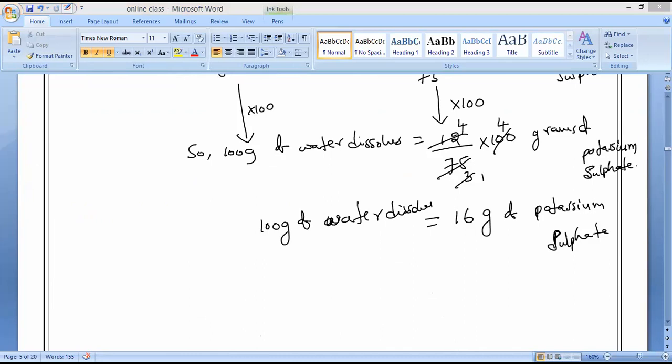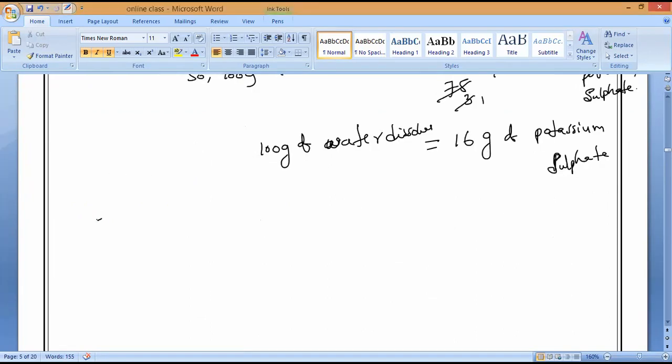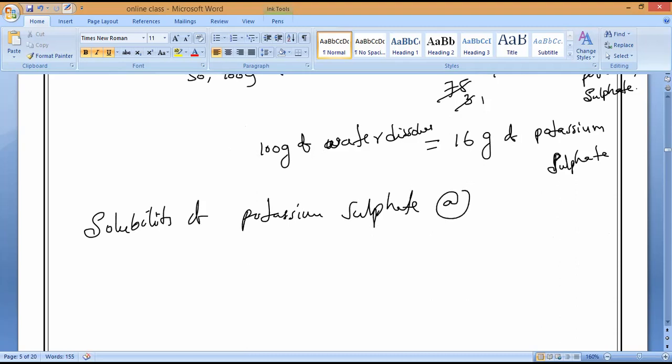Yes, sir. So we can say the solubility of potassium sulfate in water, how much is it, at what temperature?